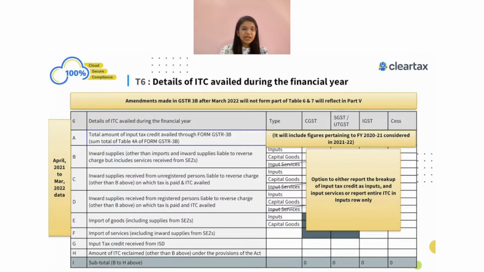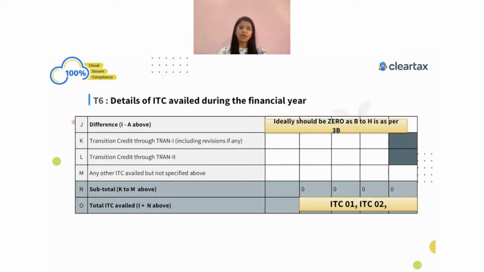Mainly the reverse charge part, whether the reverse charge is from a registered person or from an unregistered person, you don't have to give this breakdown. You can merge these two together and just show this under table number 6 itself. So that's another important part where you don't have to give the breakdown and you can just show the information there itself.